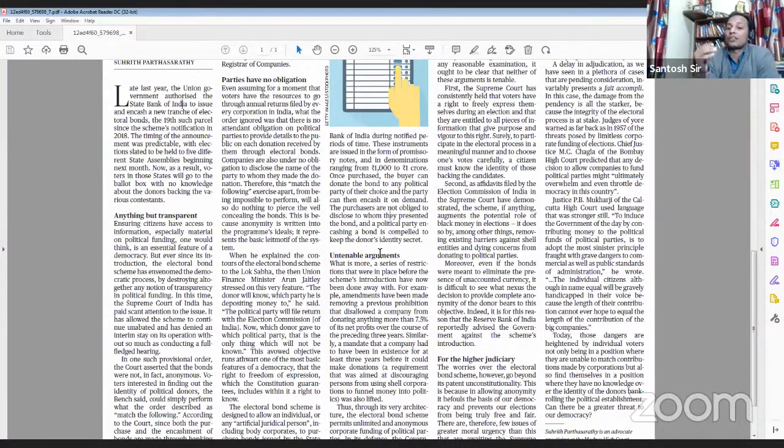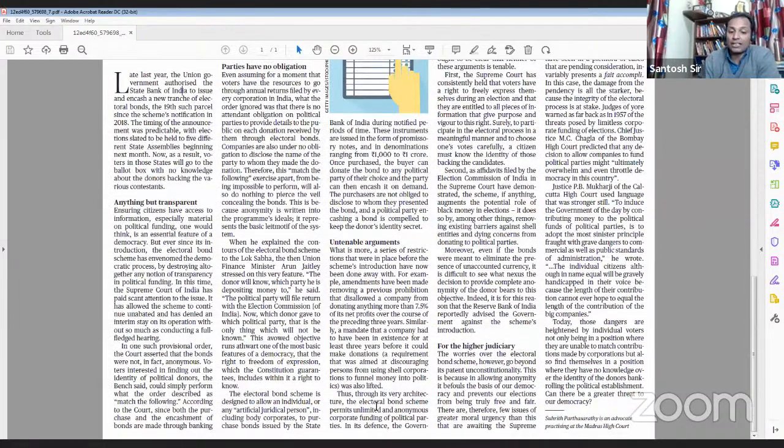So this means, the author says, that it will encourage money laundering. Many shell companies, here the author uses the word shell companies, will be set up just to launder money.